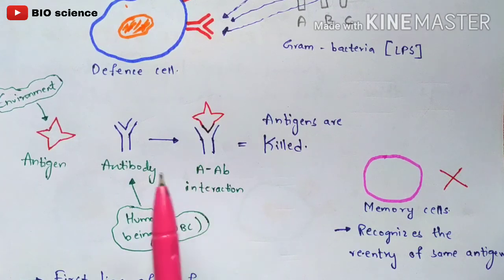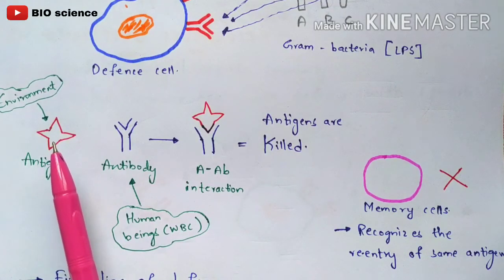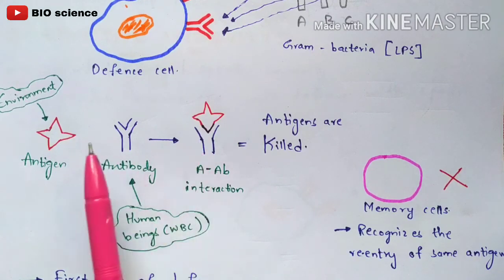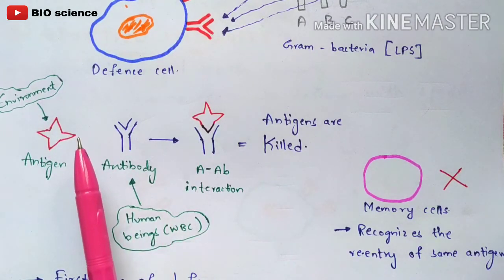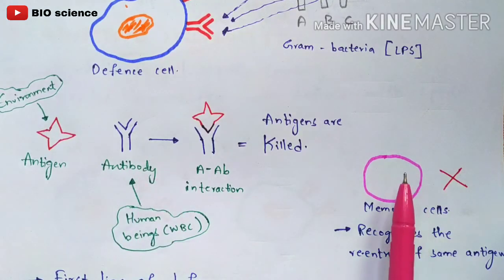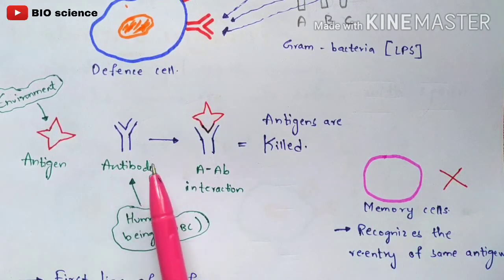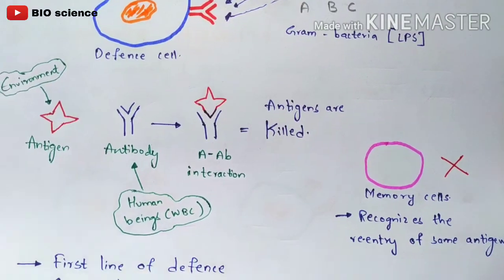Did you understand what I'm saying? If the same antigen enters again into your body after the first defense has been done, it will be recognized by the memory cells, and these memory cells will kill that antigen, right? This is the main function of the memory cells. But in the case of innate immunity, these memory cells are absent. Once the memory cells are absent, it cannot recognize the re-entry of the same antigens, and the defense mechanism continues the same way by producing the antibodies, right? So this is about innate immunity.